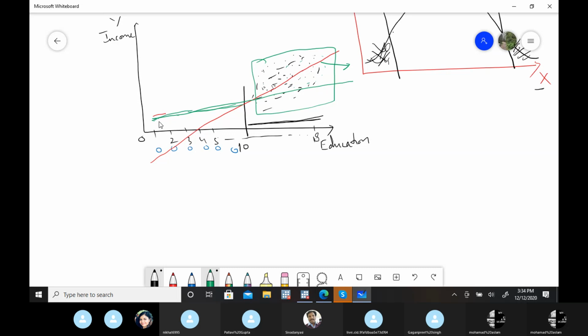So we have some regression line which is at the downward outer side of this actual data. But that's not representative of this data set. So that's the problem with OLS if we apply simple OLS.